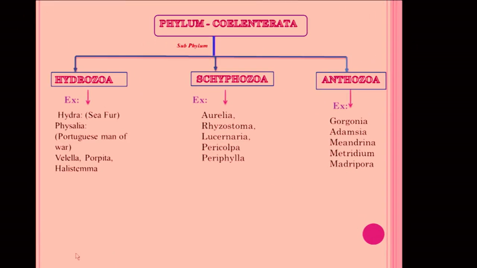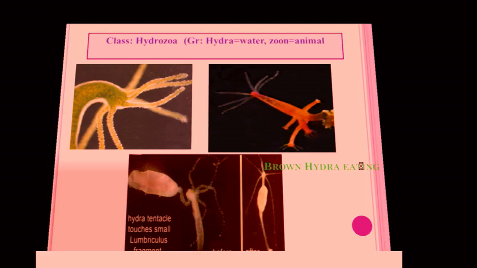This is the clear picture of this phylum Coelenterata classification. This phylum Coelenterata is divided into three classes, that is Hydrozoa, Scyphozoa and Anthozoa. Hydrozoa includes Hydra, Physalia, Velella, Porpita and Halistemma. And Scyphozoa includes all types of jellyfishes, and Anthozoa includes Gorgonia, Adamsia, Meandrina, Metridium and Madrepora like animals.